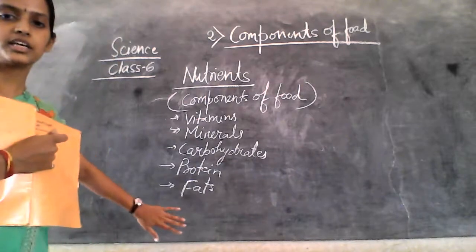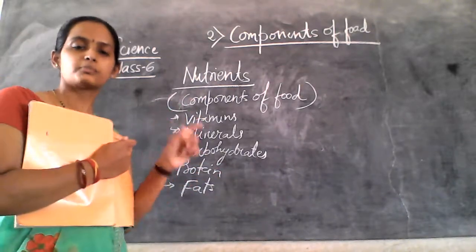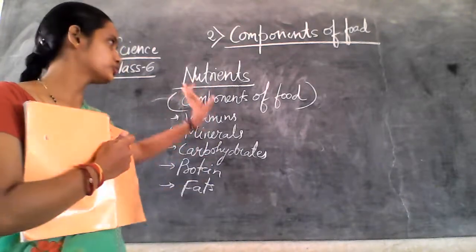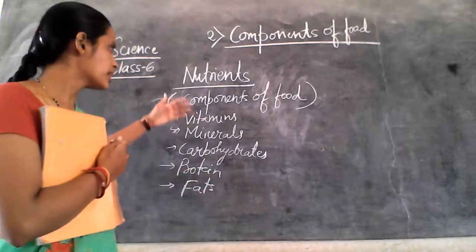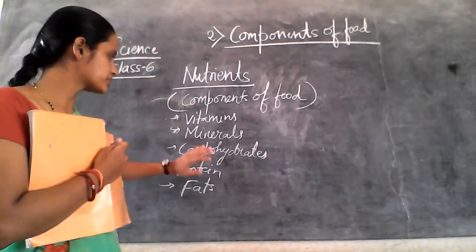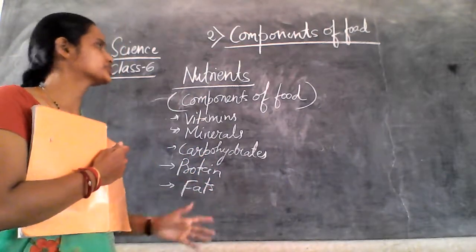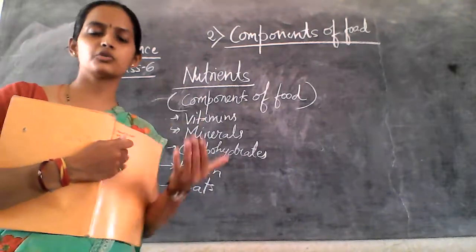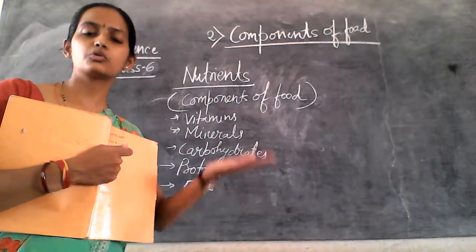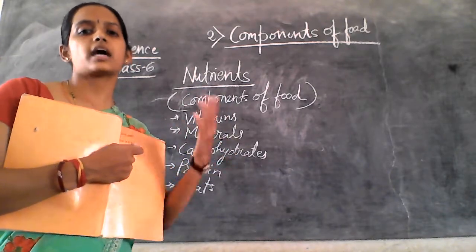These are the components of the food, and we use the special term, the word nutrient. So nutrients are the components of the food, and these are all individual nutrients: vitamins, minerals, carbohydrate, protein and fats. They are the nutrients which are necessary for the human body or animals to get the energy and to carry out various activities.